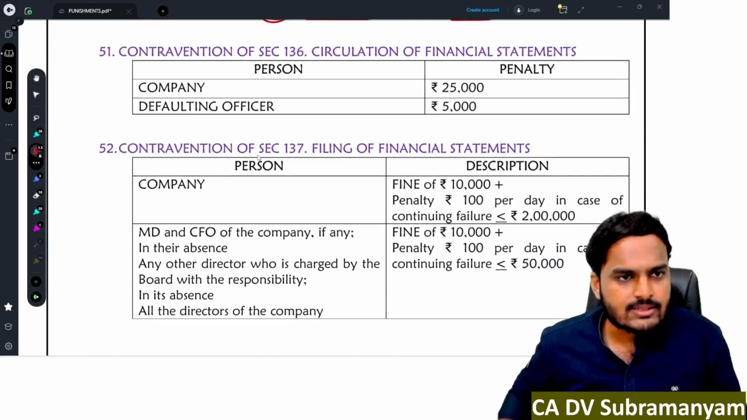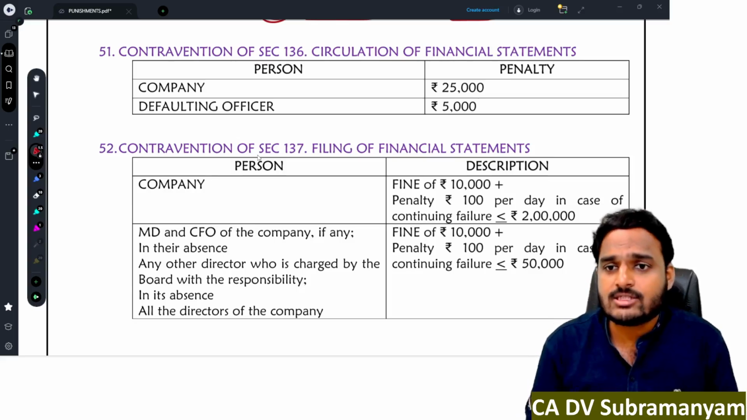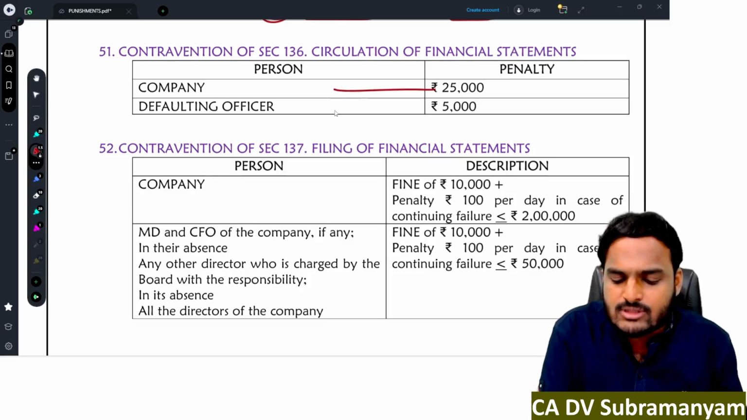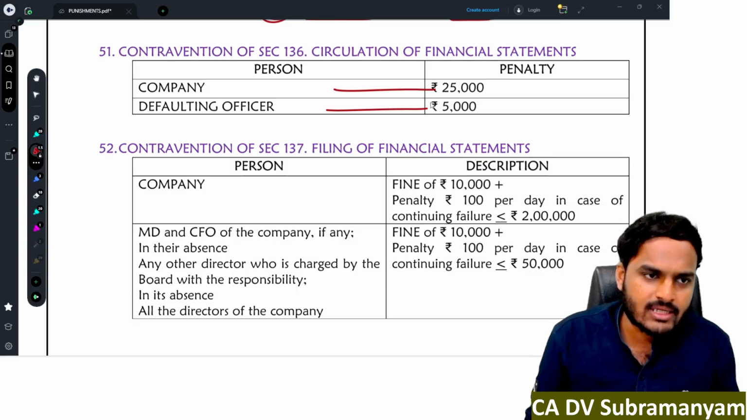Next one, section 136, circulation of financial statements. Contravention of section 136, company is liable to pay penalty 25,000, defaulting officer 5,000 penalty.